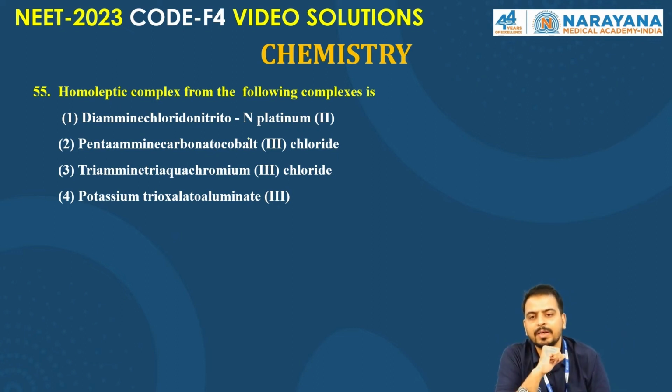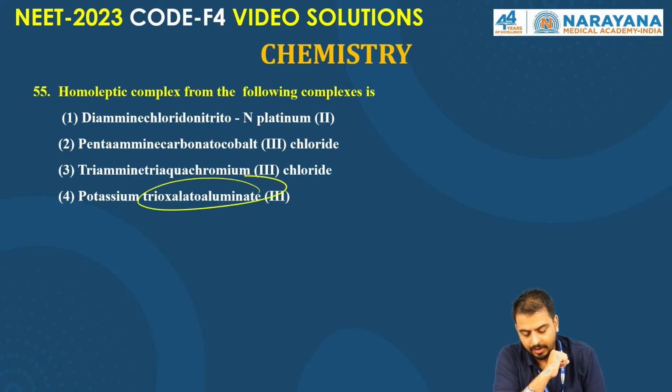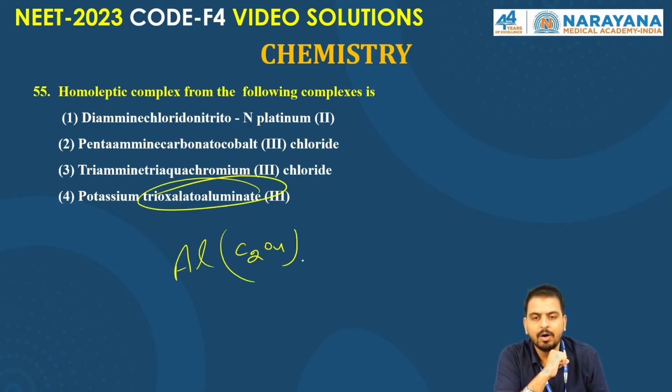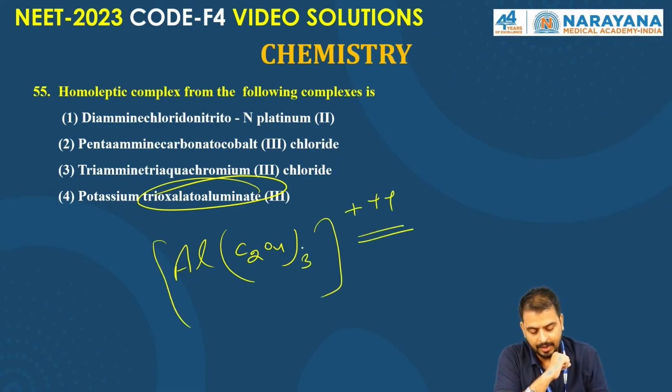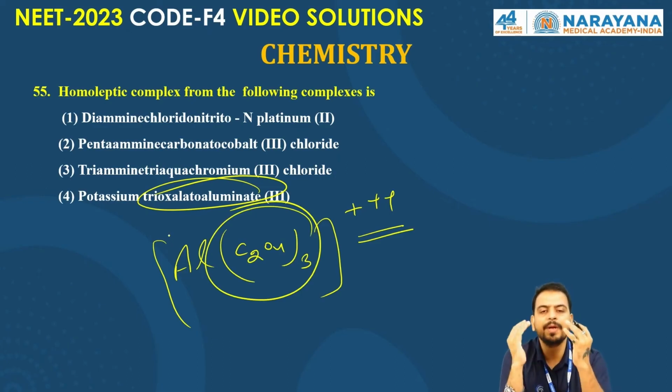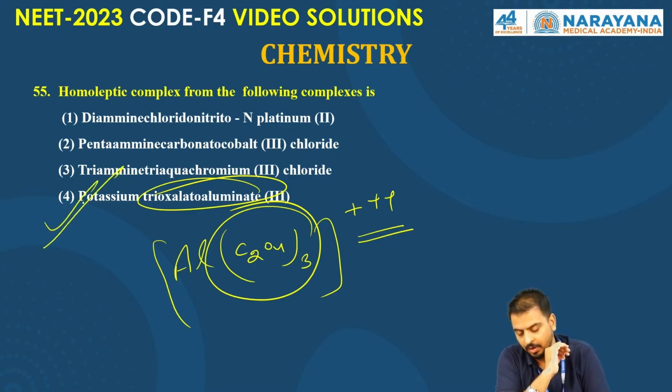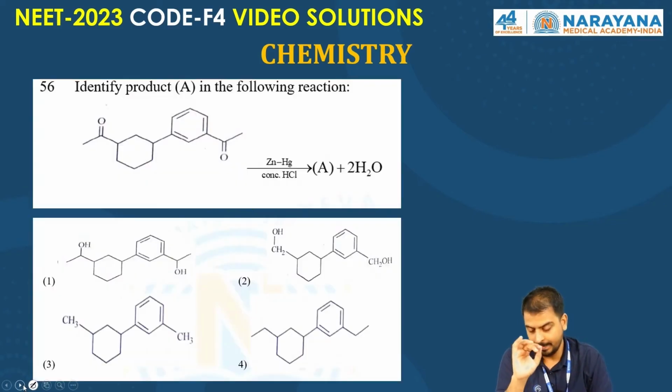But in option 4, potassium trioxalato aluminate, we have C2O4, trioxalato aluminate. Here this is a homoleptic ligand, the homoleptic complex. So the correct answer for this question is option number 4. I hope it's clear, right?